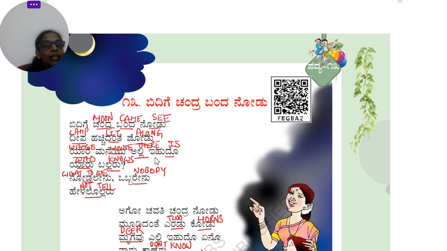Yara maneyu alli ihudo yaru ballaru. Whose house is there in that moon that they can light a lamp? Nobody knows. Yara maneyu means whose house? Alli ihudo, whose house is there? Yaru ballaru, who knows? But we can see that a lamp is lit from there. Nodalenu obbarenu helalollaru. Nobody is telling who is there, what is there that is lighting the lamp.